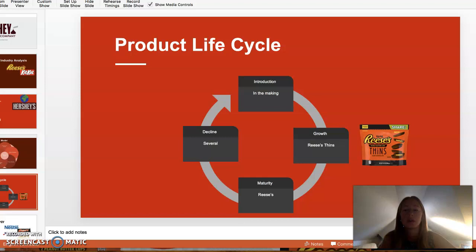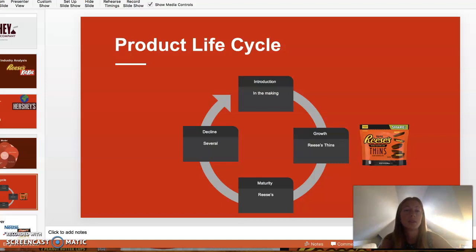Next up, I'm going to talk about the product life cycle. The product life cycle is broken up into 4 stages: the introduction stage, growth, maturity, and decline stages. There are products in the Hershey Company that are in different stages of the product life cycle. I learned this semester that in order for a firm to remain competitive, they need to have key products in all stages of development. In the firm's sustainability report, it mentions that the company is taking some of their most iconic brands and creating new options that offer choice to their consumers, looking to control sugar, fat, and portion sizes.